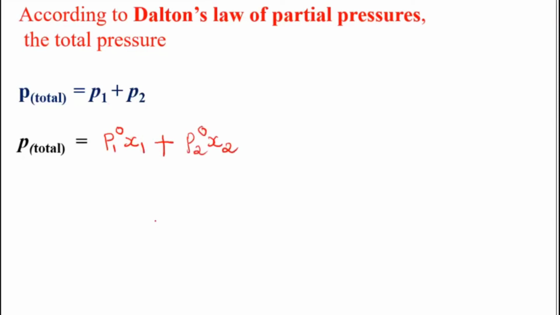Okay, further I can substitute this. Students, if you want to calculate the total pressure, it's not necessary that you should know the moles of both the components. If you know the mole fraction of one component, either the solute or the solvent, you can calculate the other one. Correct, no? How is that calculation being done?